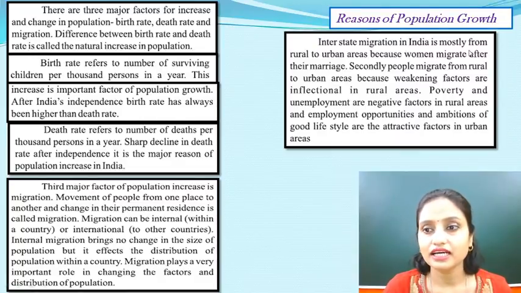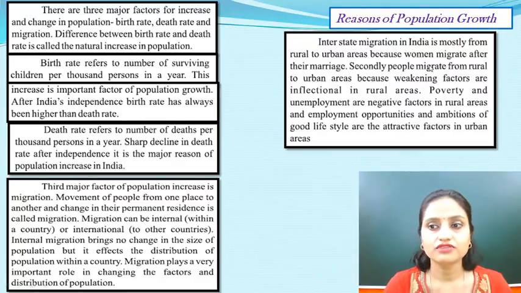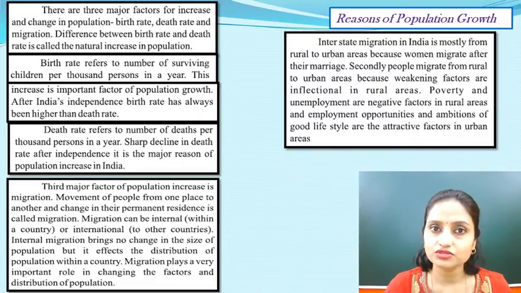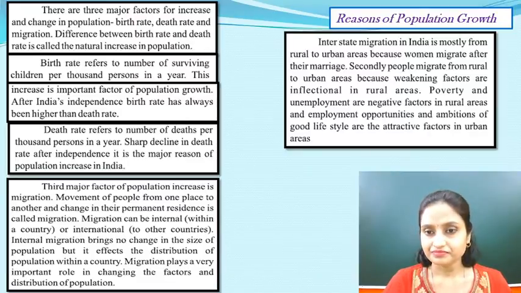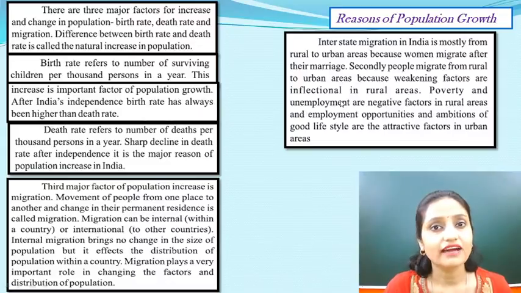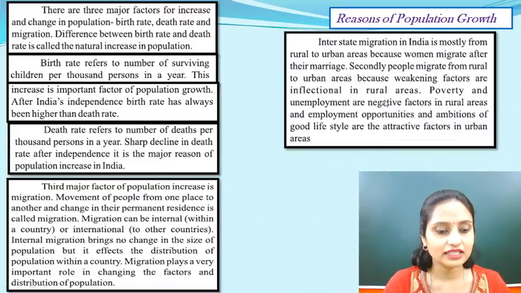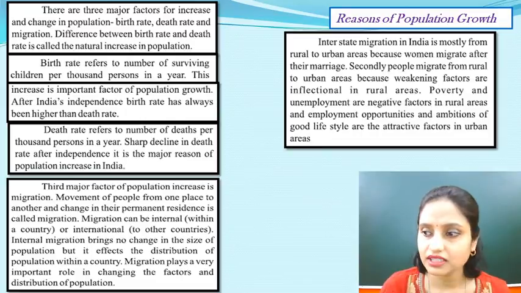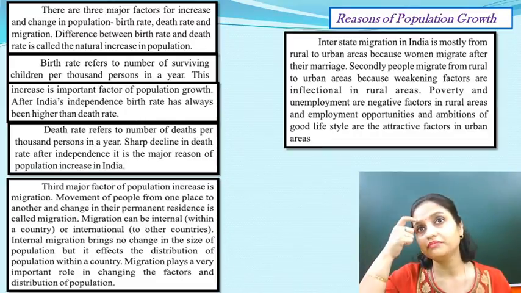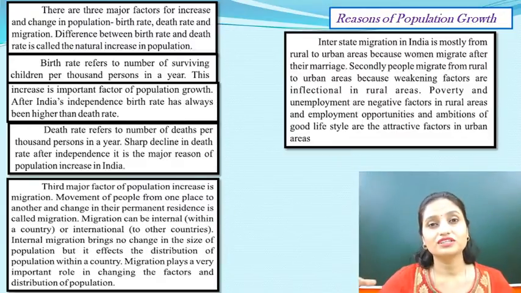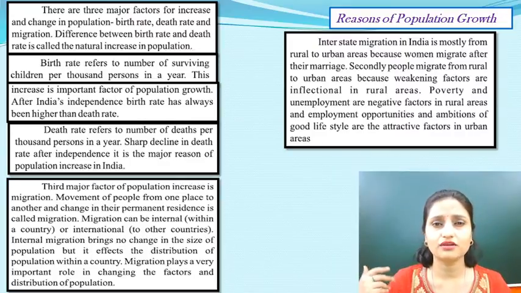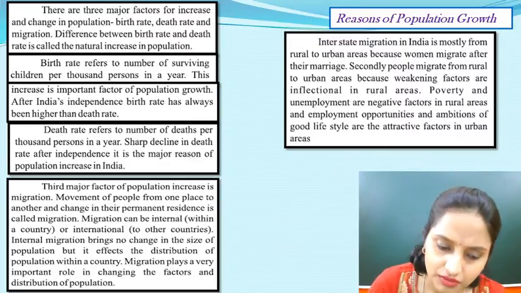Interstate migration in India is mostly from rural to urban, and women also migrate after their marriage. One important factor: women migrate after marriage. It can be city to city, it can be state to state. Secondly, people migrate from rural to urban because of lack of facilities in rural areas. Rural areas in India now, for some years I can say, the infrastructure is good, and there are opportunities, wherein the government does not want so many people coming into cities, so they started developing townships and towns, and they came up with opportunities in villages.